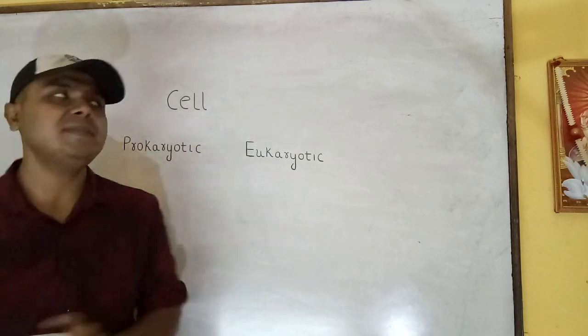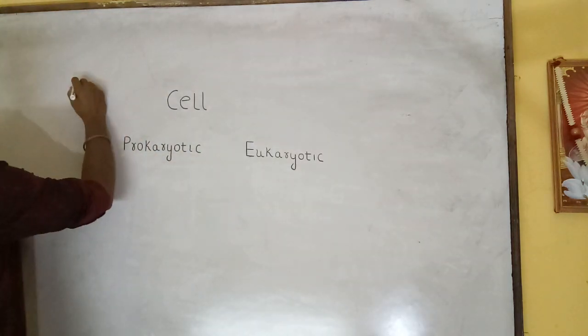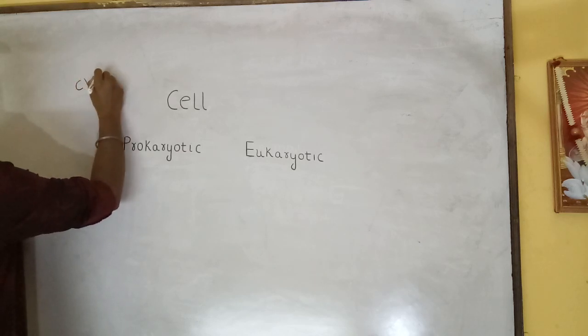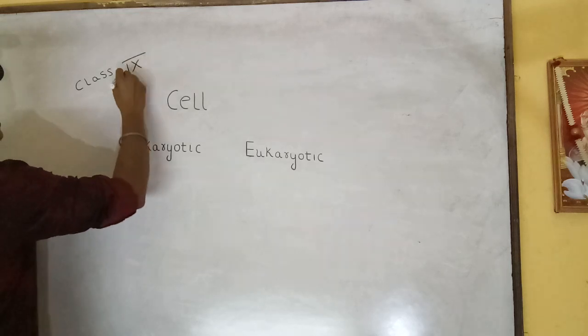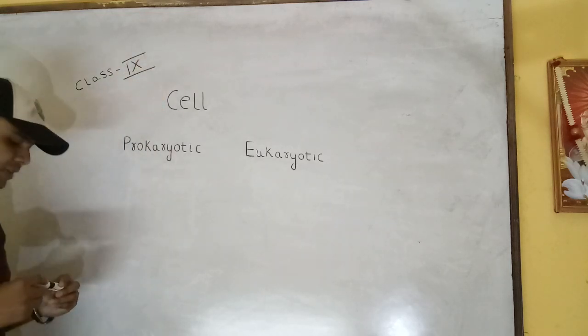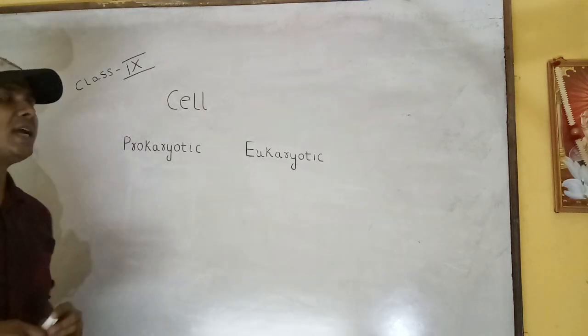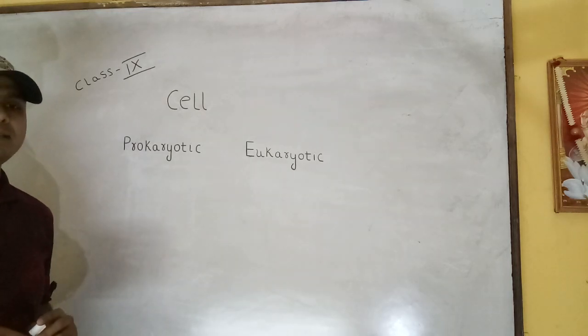In the previous class we have already discussed the difference between plant and animal cells. In this class we will discuss the difference between prokaryotic cells and eukaryotic cells.